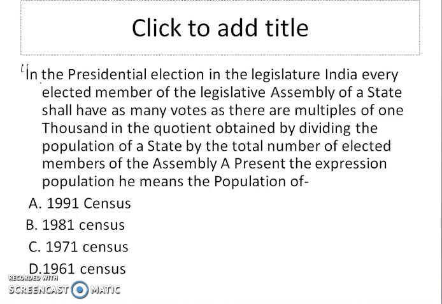Hello all. Today in this lecture we are going to deal with some more questions on Indian polity and constitution asked in UPSC prelims examination.